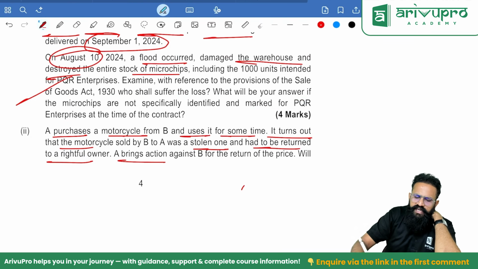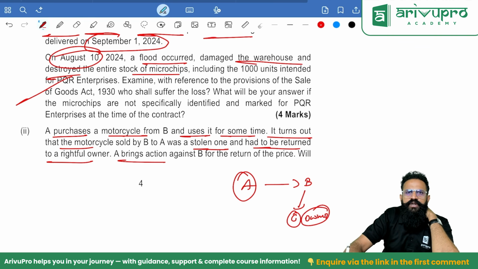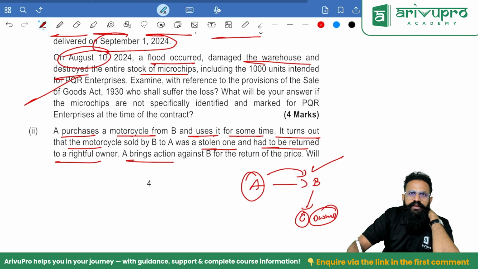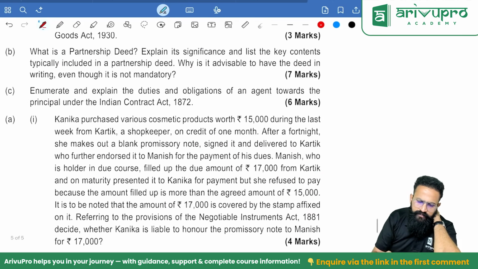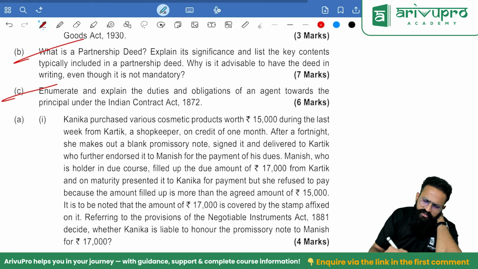If B sold the goods to A, we assume that B is the owner. What if it was stolen goods? Then A will have to return the stolen goods to the actual owner, whoever the actual owner is, and later A can recover the money from B. Is this possible? Yes, possible. You can recover the price. Done. What is a partnership deed? Enumerate obligations. Okay.